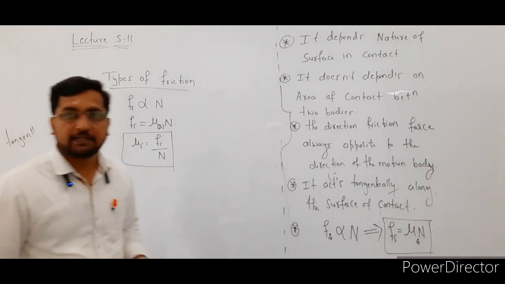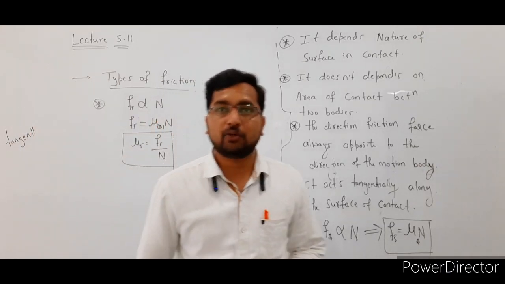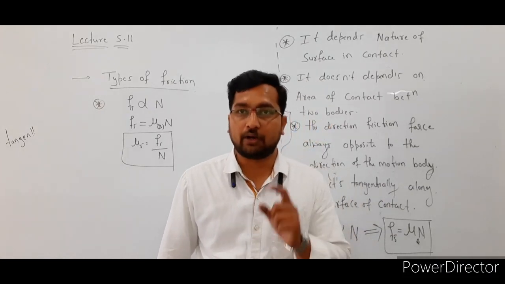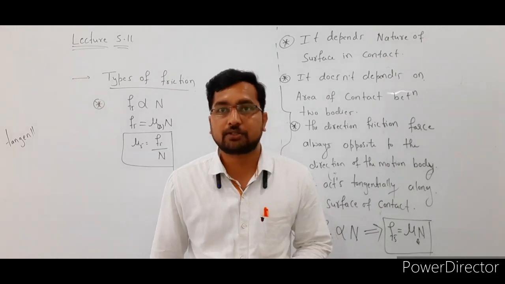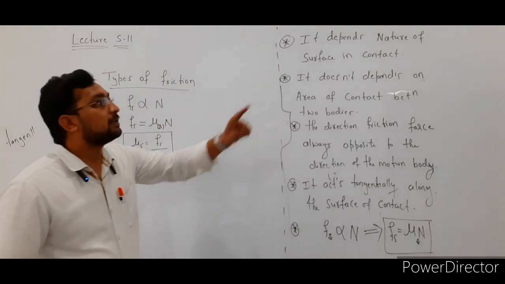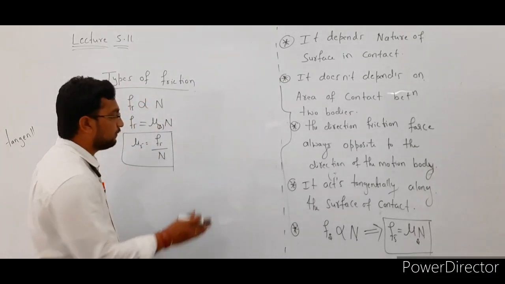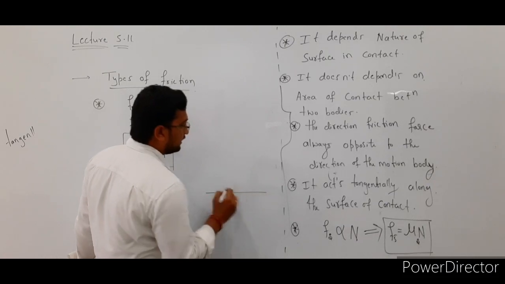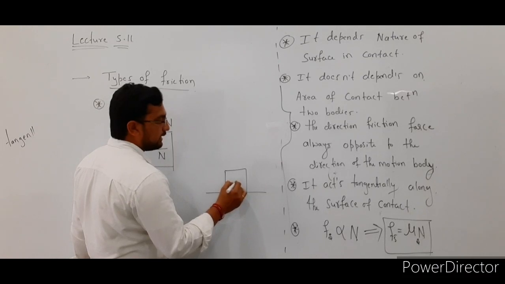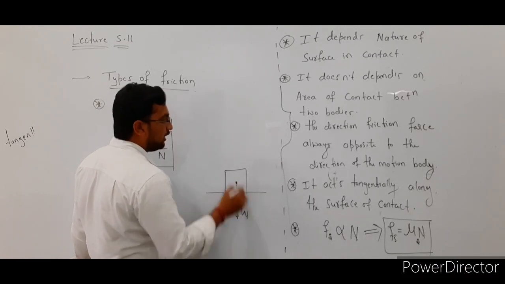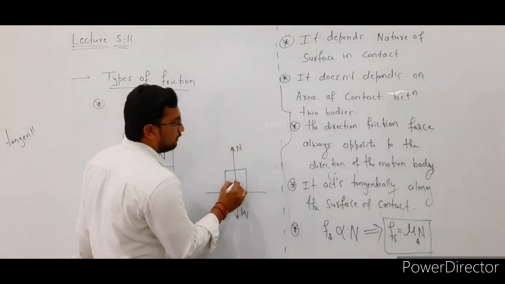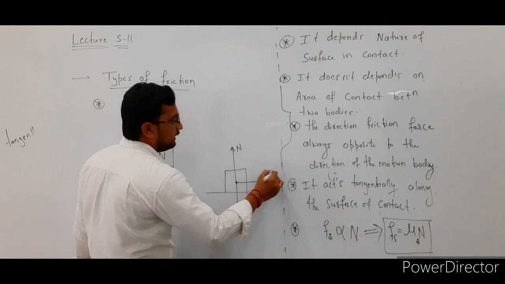Okay, see here, static friction means an opposing force comes into play when an object does not move on the surface of another body, even though we are applying some external force on the body to make it move. The first point is that it depends on the nature of the surface in contact. Again, we are considering one example here. This is a body of mass m placed on a horizontal surface. The weight of the body is acting in the downward direction, and the normal reaction is acting in the upward direction. Here we are applying some external force on this body in this direction.